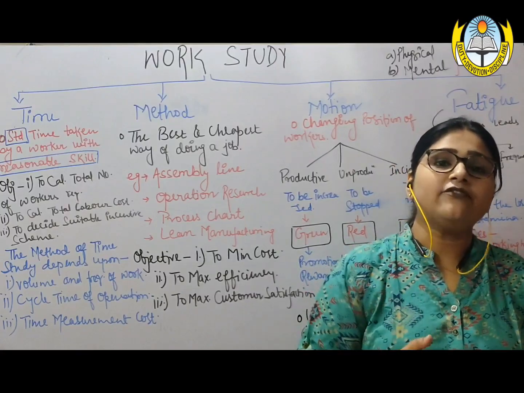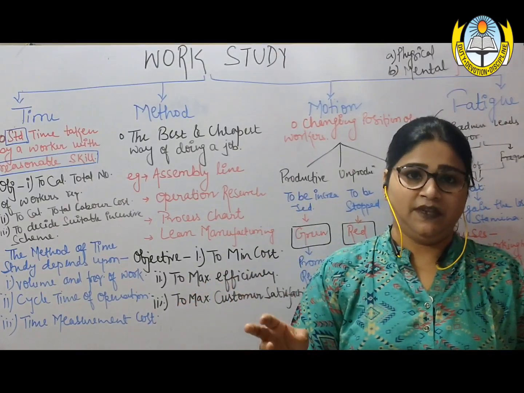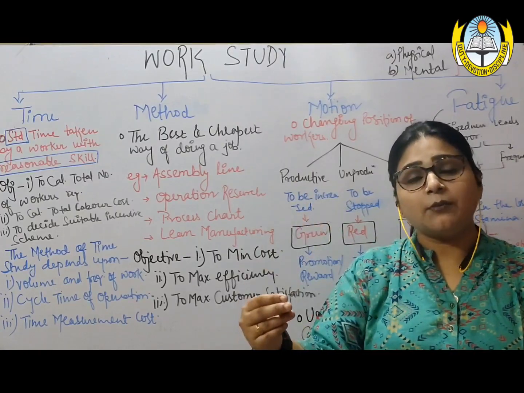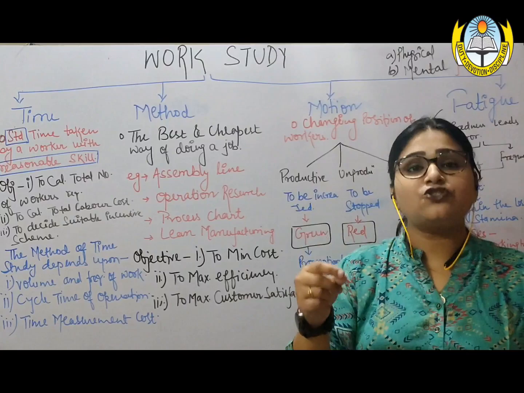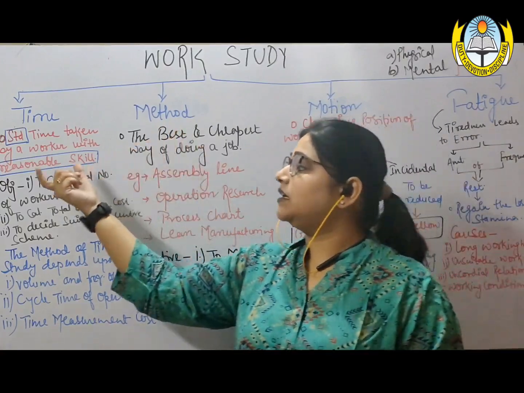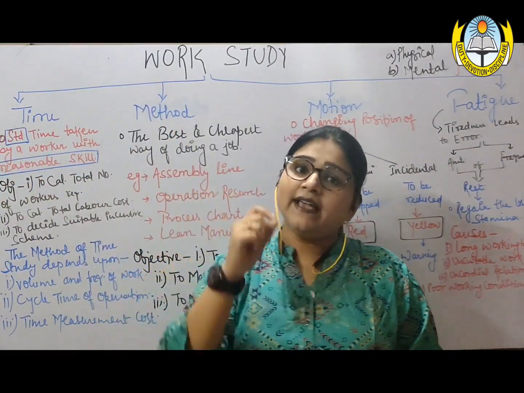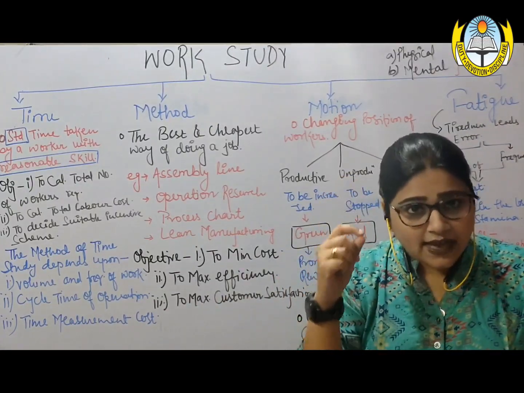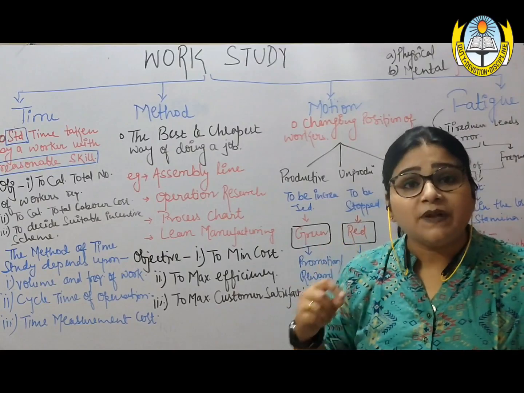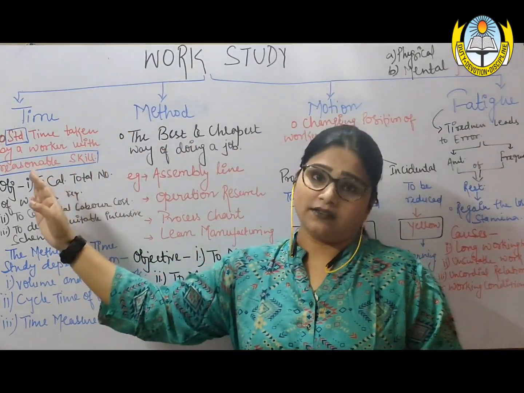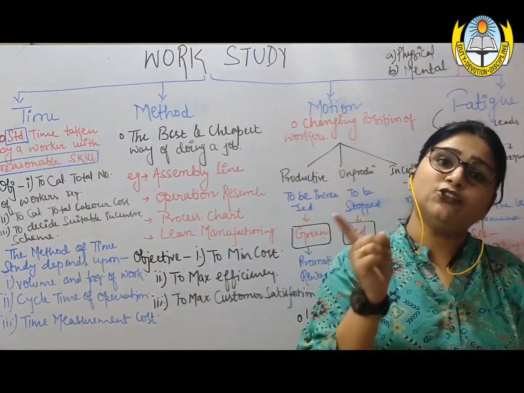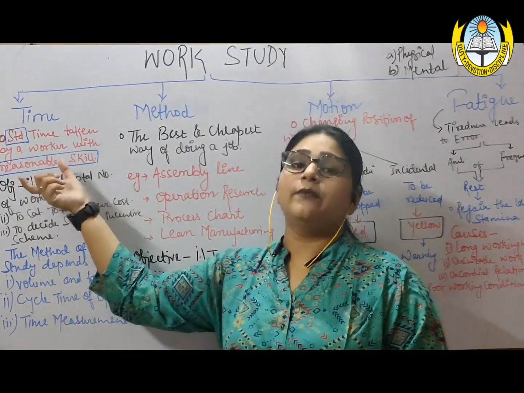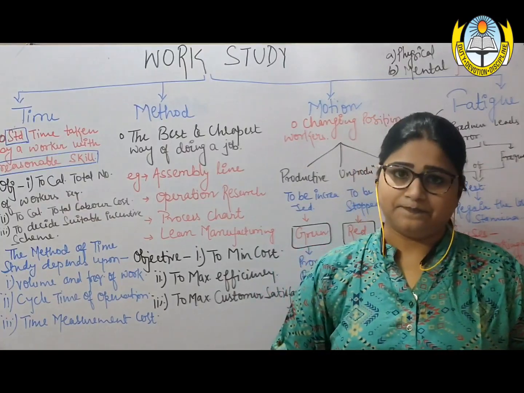Taking the average of all these 4 times, Taylor came up with a time which he named the standard time. So time study was all about deciding the standard time to complete a particular task, specifically by those people who possess a reasonable skill set.